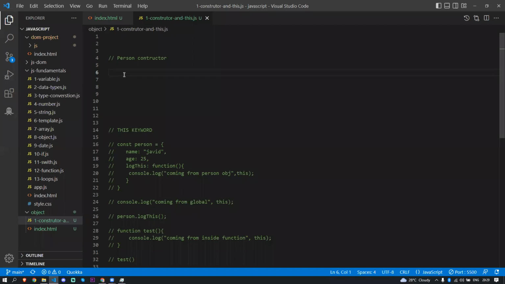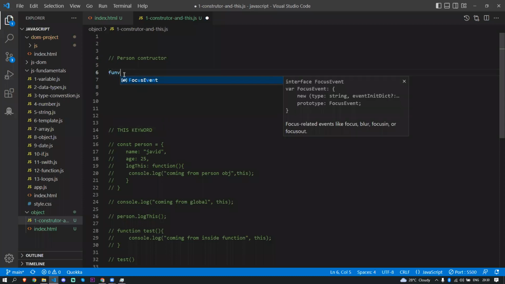I told you that. Remember, again, one of the important things to remember: functions are objects in JavaScript. So I'm going to create a function constructor. In W3Schools, they say if you're creating a function constructor, the function name's first letter should be a capital letter. I'm just going to create a function.